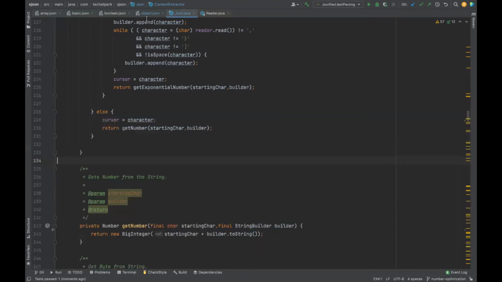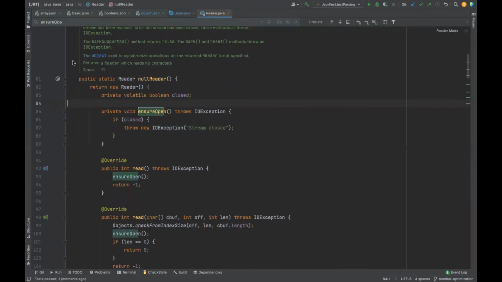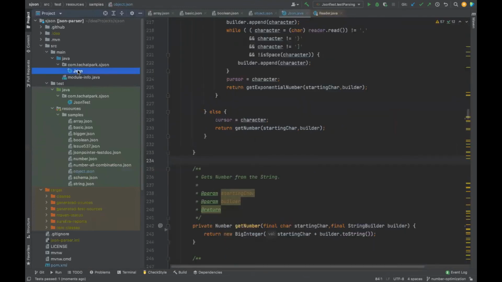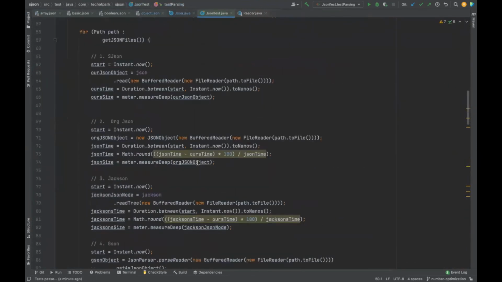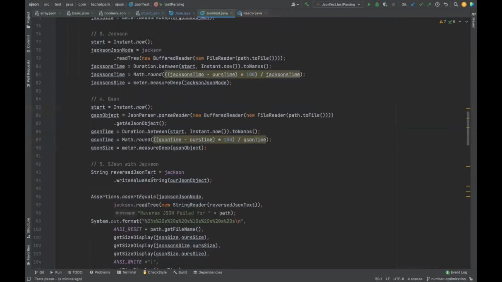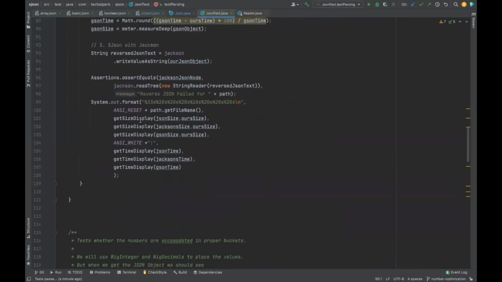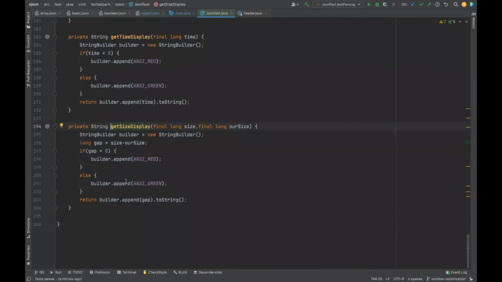So how do I do that? I will go to my test case. I'm just going to make a small change where in my measurement, I'm not going to put the difference. Rather, I'm going to put the actual numbers. How do we put the actual number? Get size display. I put the gap here, right? But I'm going to put the size directly. Okay, I'm not going to put this one. We will see something very, very interesting.